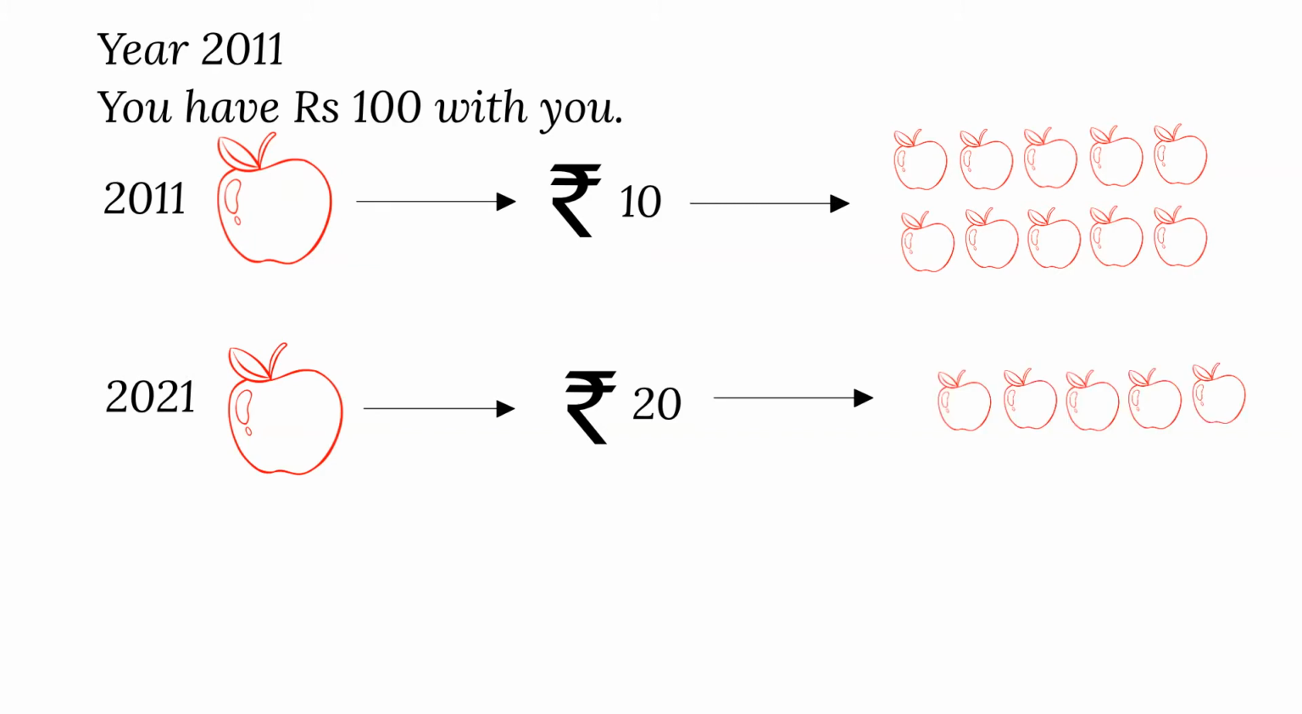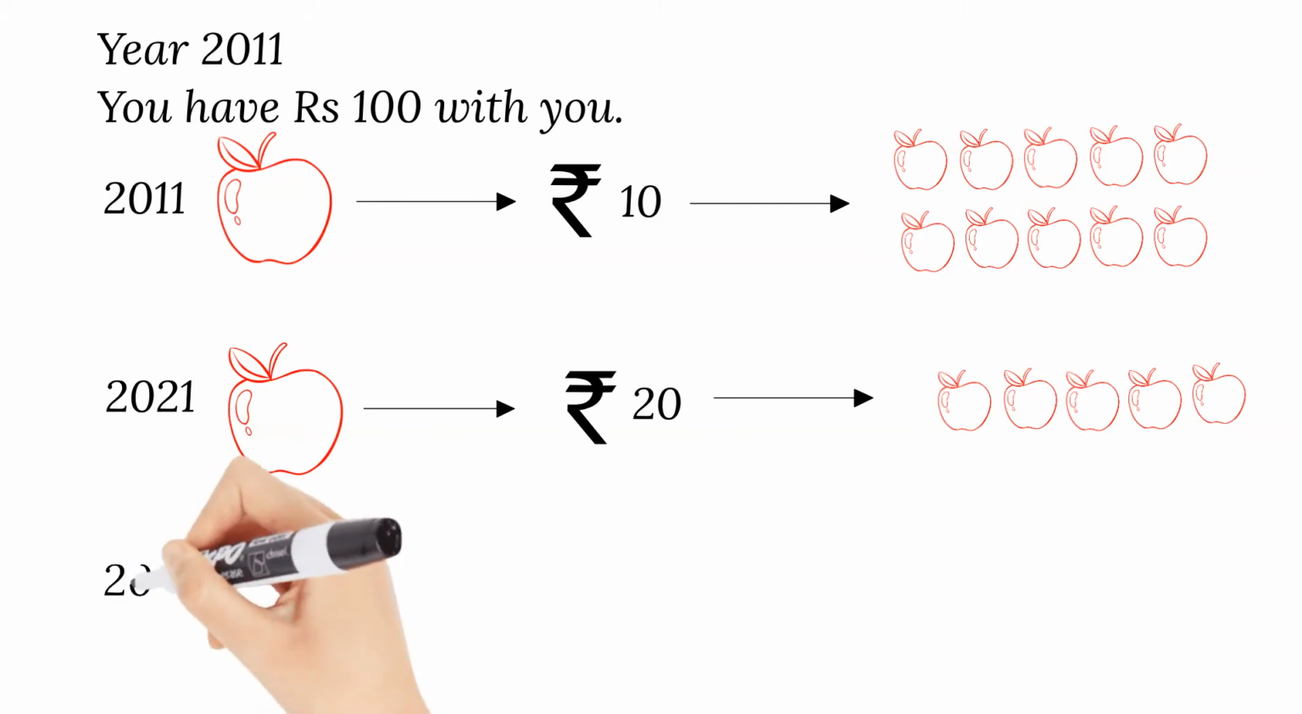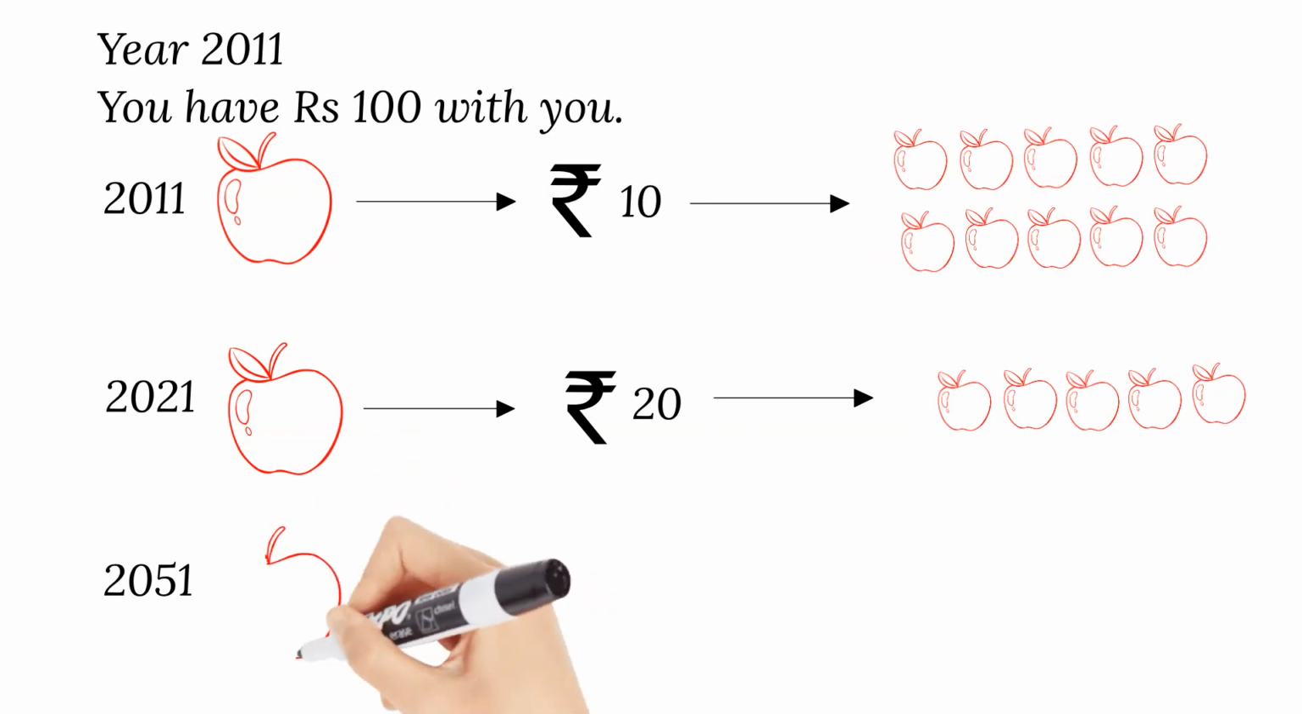Now, let's say you did not spend the money again, you saved it very carefully, and after 30 years, in 2051, you again want to buy an apple.